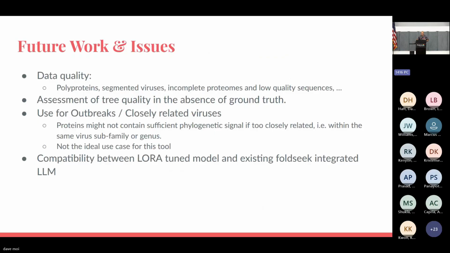And we're going to keep working on this project because these are open research questions that our group has, and we think there's kind of a gap there in viral evolution as evidenced by the paper on flaviviruses. So yeah, some limitations. You wouldn't use this for closely related viral strains. This isn't for an outbreak. This is studying deep viral evolution.